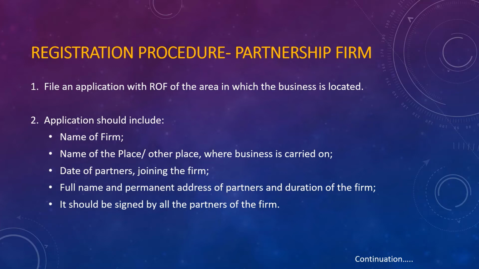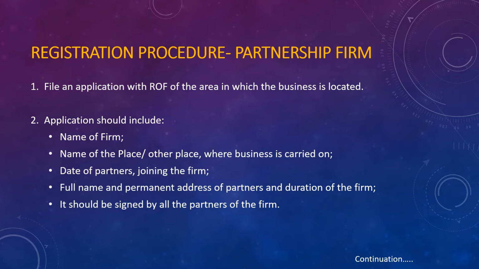Now along with this application, you have to include some details. Those things are the name of the firm, as well as the name of the place where your business is carried on, or any other place where you want to carry on your business. The date on which the partners of the firm joined. The partners' full names as well as permanent addresses.